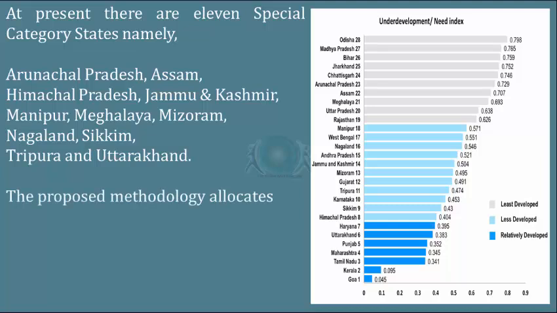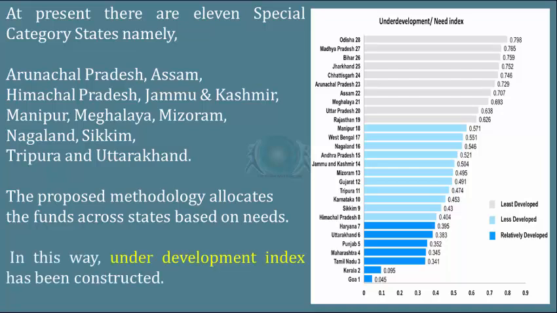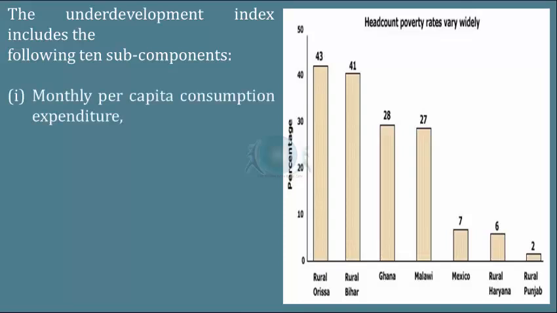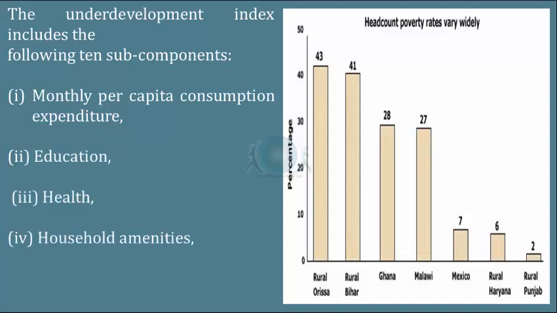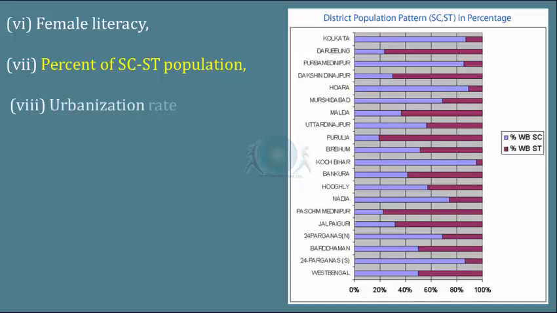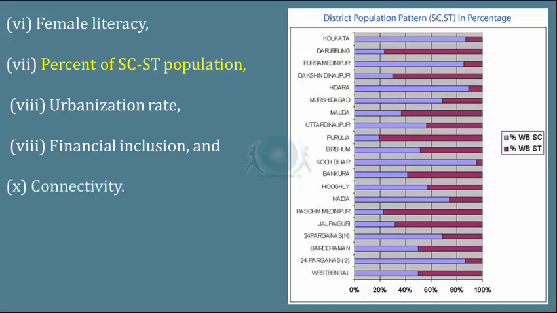The proposed methodology allocates the funds across states based on needs. In this way, the Underdevelopment Index has been constructed. The Underdevelopment Index includes the following 10 subcomponents. 1. Monthly per capita consumption expenditure. 2. Education. 3. Health. 4. Household amenities. 5. Poverty rate. 6. Female literacy. 7. Percentage of SC/ST population. 8. Urbanization rate. 9. Financial inclusion, and finally, 10. Connectivity.